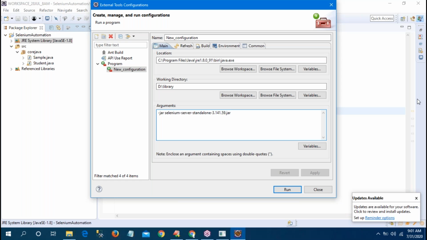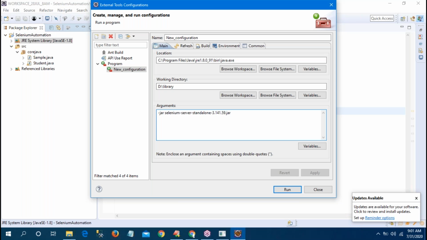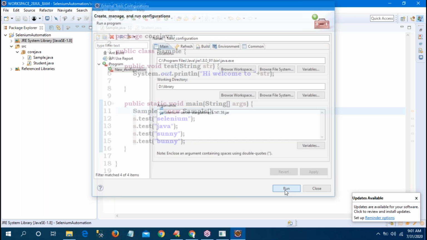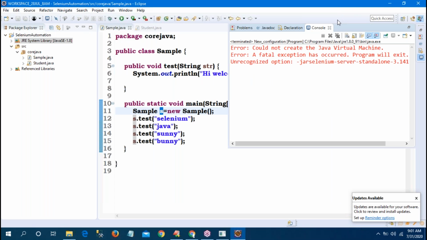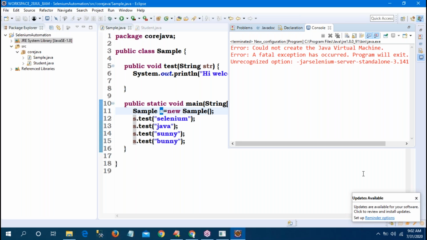Soumya, you are also telling the same error? Yeah, sir. Initially I created it. Observe. Sir, I am missing the space here. See, in my machine also I will get the same error. Observe. If I apply, run, see which error I am getting here: could not create the Java virtual machine. That is the problem. You are missing the space. That is only it. See, in my machine also, sir, if I give it perfectly, then only it will come. In my machine also I will get the same errors. Observe. This is the one error.